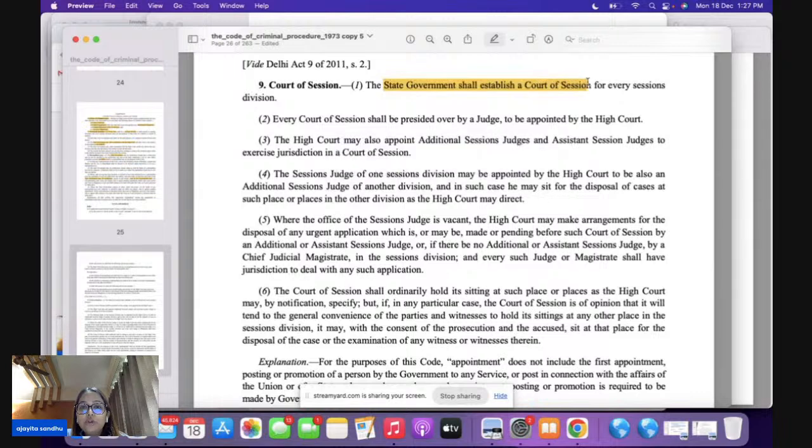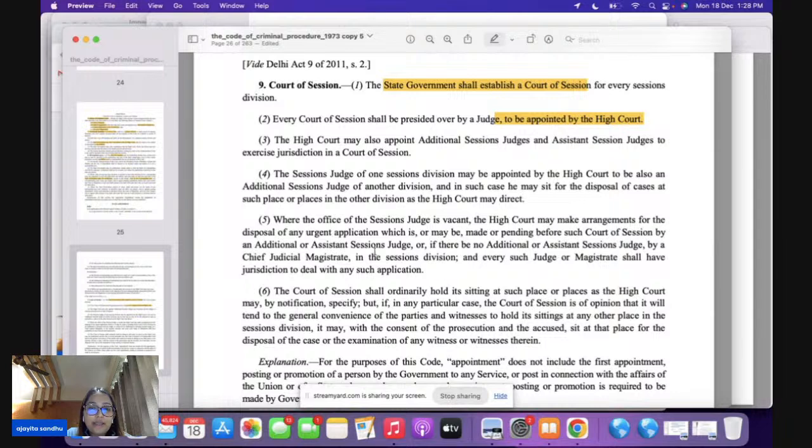But the judge is appointed by the High Court. So the Court of Session is established by the state government, but under Section 9, the judges are appointed by the High Court.